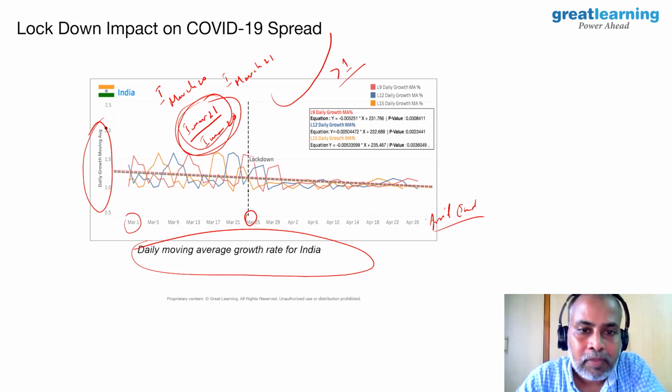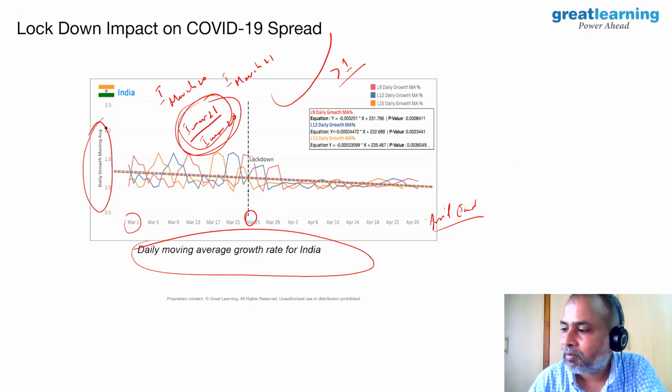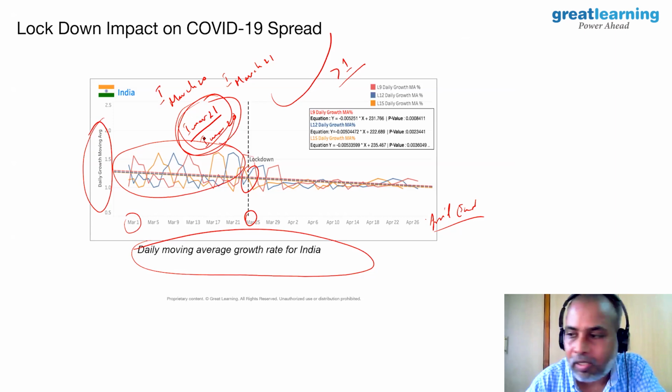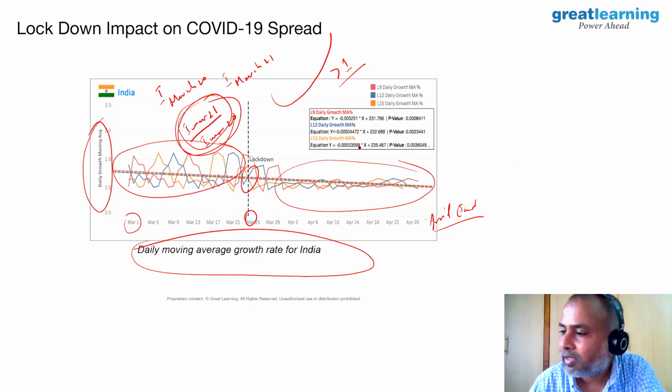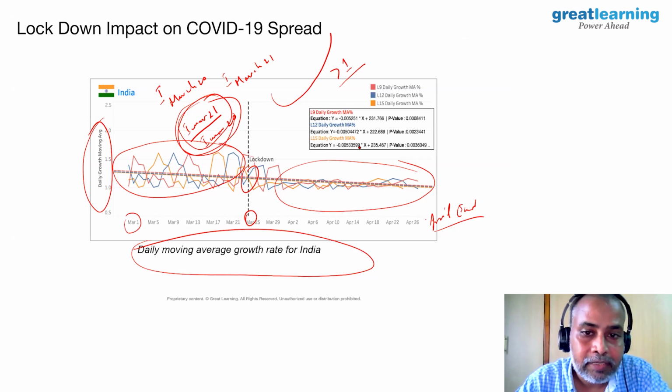And then we have gone into a statistical hypothesis test, and we have proved statistically that lockdown has controlled the virus spread quite a bit. If you see, before the lockdown the spread used to be at this level, and after the lockdown the spread actually came down. It's not just for one country. We tested 8 countries, and all 8 showed a similar pattern.